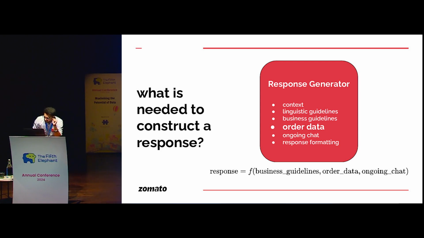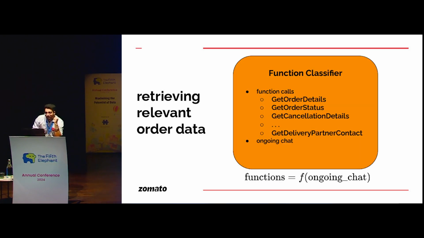How can we filter it? How did we do it at Zomato? We designed a function classification prompt. I think people are quite familiar with this idea. We did it before OpenAI introduced function calling. As you can see, some of the functions are get order details and get order status. Get order status will fetch you an API response regarding the ETA, whether there is any delay, or the current state of the order, etc.